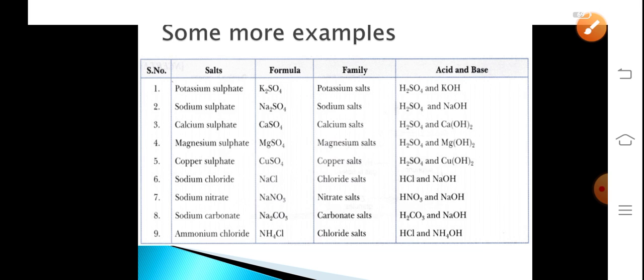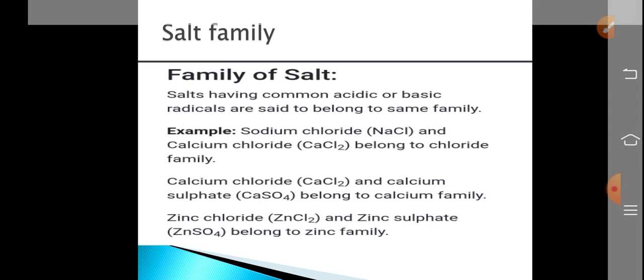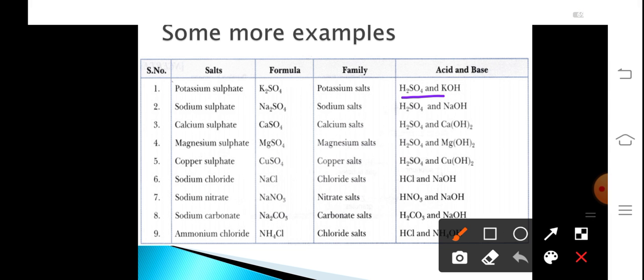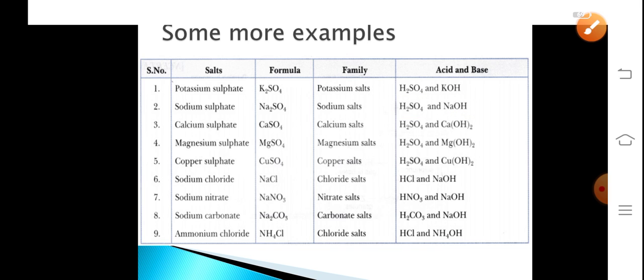For example, potassium sulfate K2SO4 is formed by the combination of H2SO4 and KOH. Similarly, sodium sulfate Na2SO4 is a salt which is formed by the combination of H2SO4 and NaOH. So this is the slide by which you can take an example of various salts along with their family and their respective parent ions.